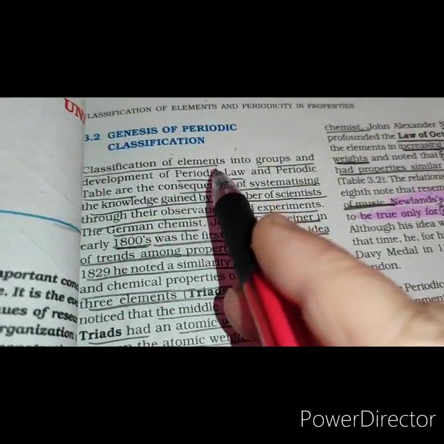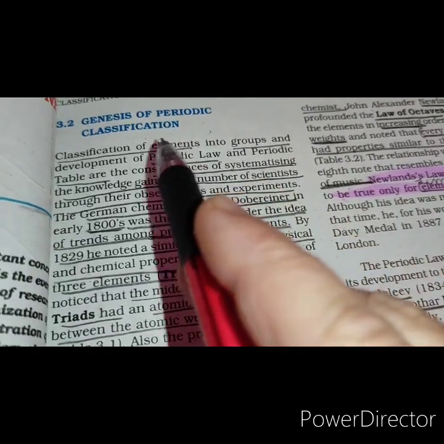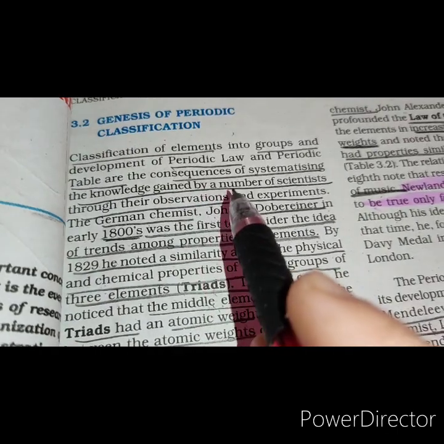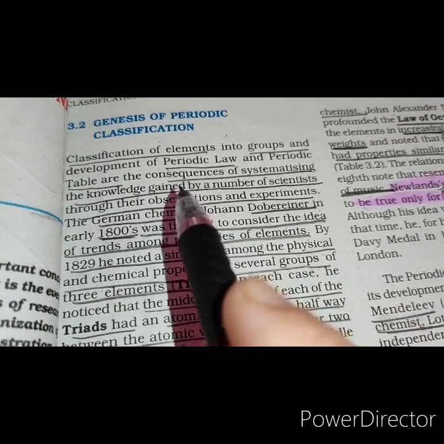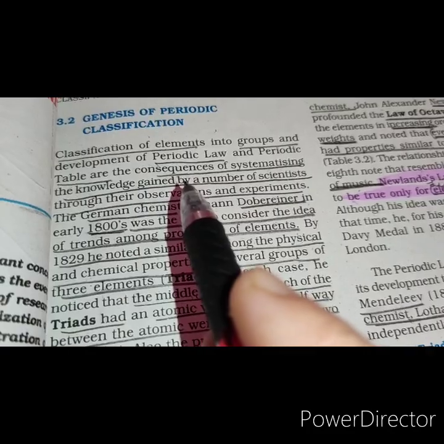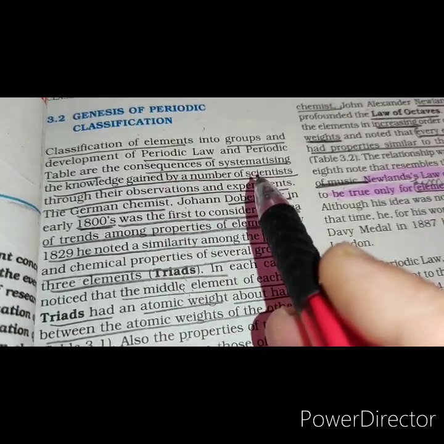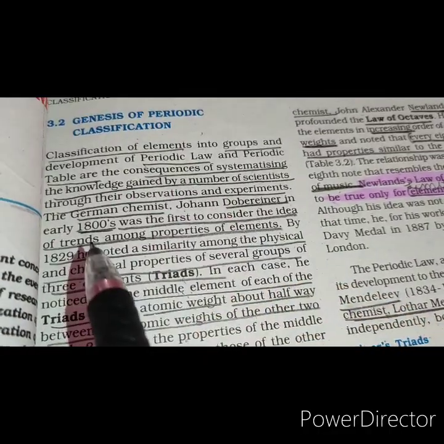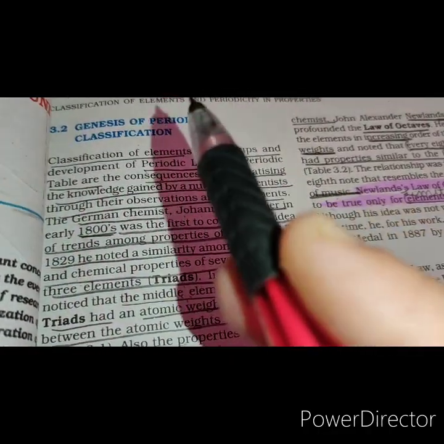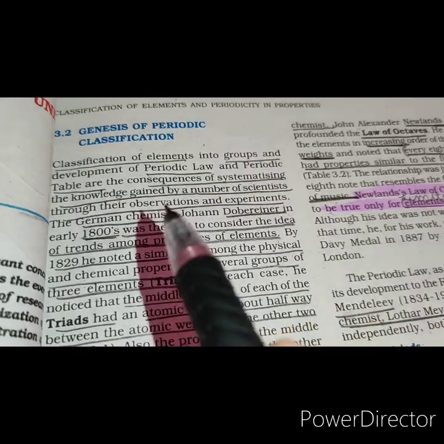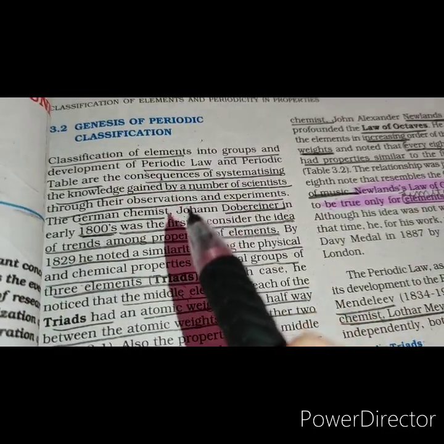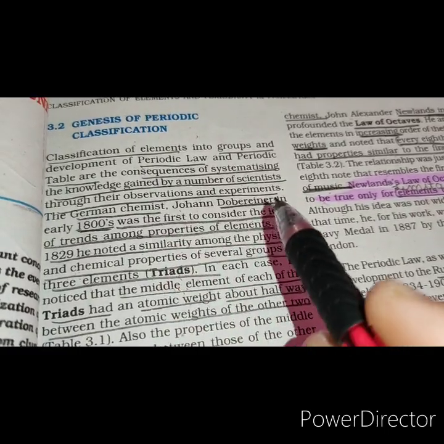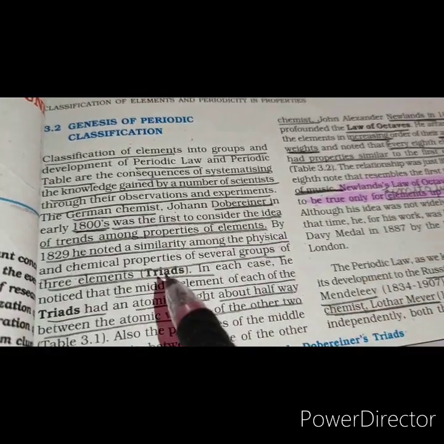Genesis of periodic classification, the historical development of the periodic table. Since the beginning of the 19th century, scientists have been trying to find a basis of grouping elements having similar properties. Lavoisier classified the elements as metals and non-metals. However, this classification proved to be inadequate. Some of the earlier important attempts to classify the elements are Dobereiner triads.